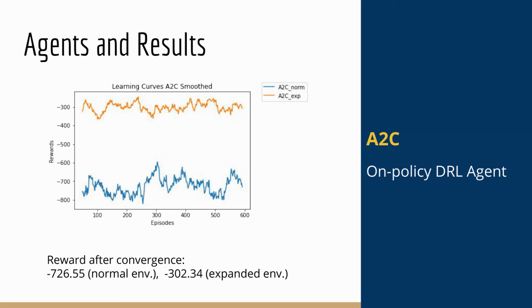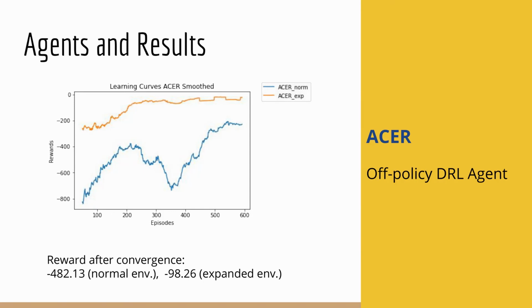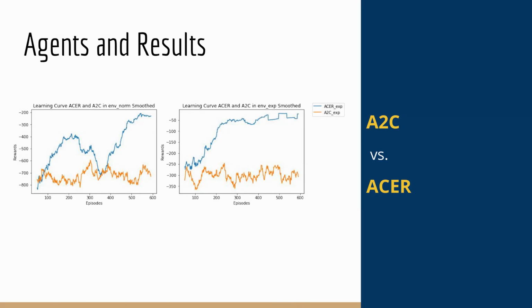A2C agent got an average reward of -726.55 in the normal environment and -302.34 in the expanded one. ASA agent, in both normal and expanded environments, converged approximately at episode 200. Its reward was much higher in the expanded environment. ASA performed much better than A2C, showing an average reward of -98 after convergence in the expanded environment.